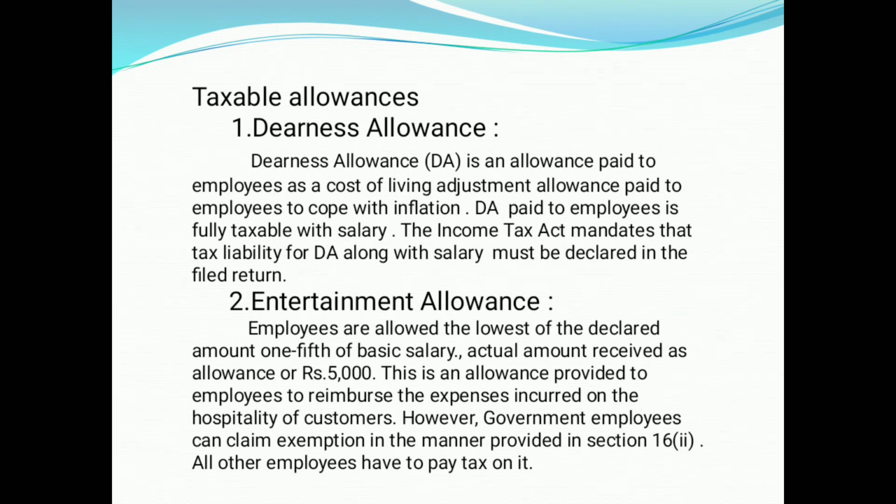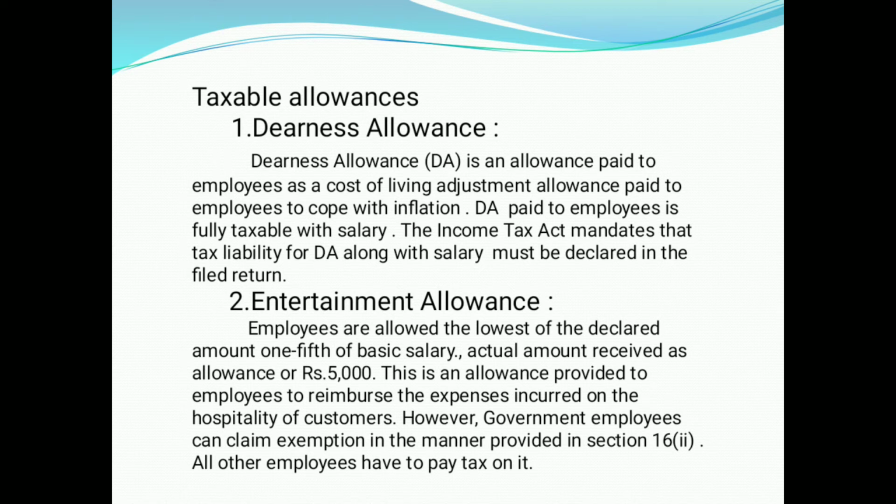Taxable allowances. In that, first one, dearness allowance. Dearness allowance or DA is an allowance paid to employees as a cost of living adjustment, to cope with inflation. Dearness allowance paid to employees is fully taxable with salaries.